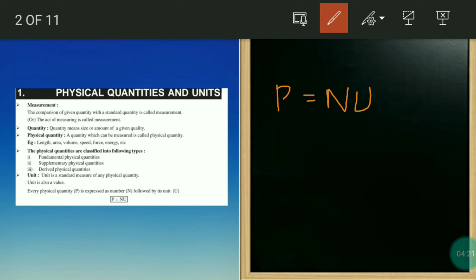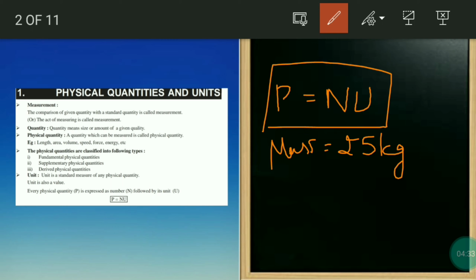So the physical quantity was mass, the numeric value was 25, and the unit was kg. That's it. This is the formula, or the way, a physical quantity is expressed. I hope it's clear. That is what is mentioned over here. Now we will see the next slide.